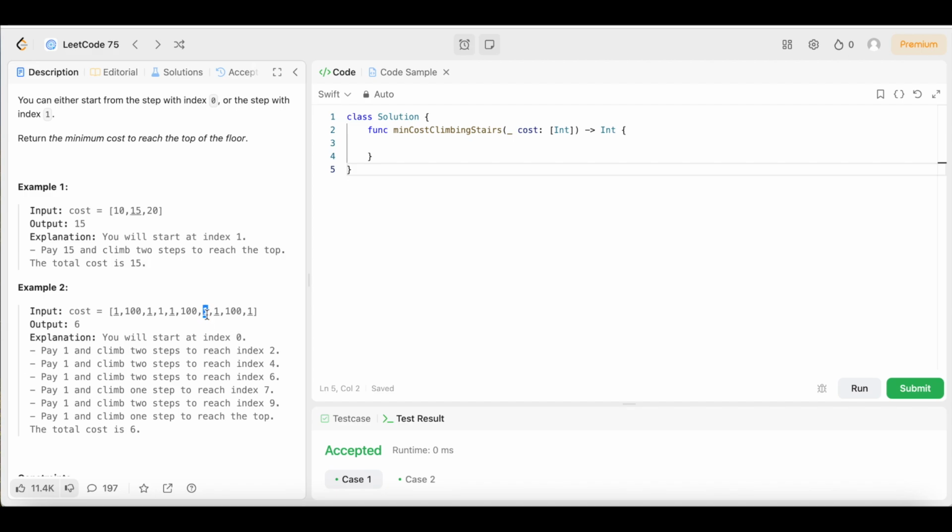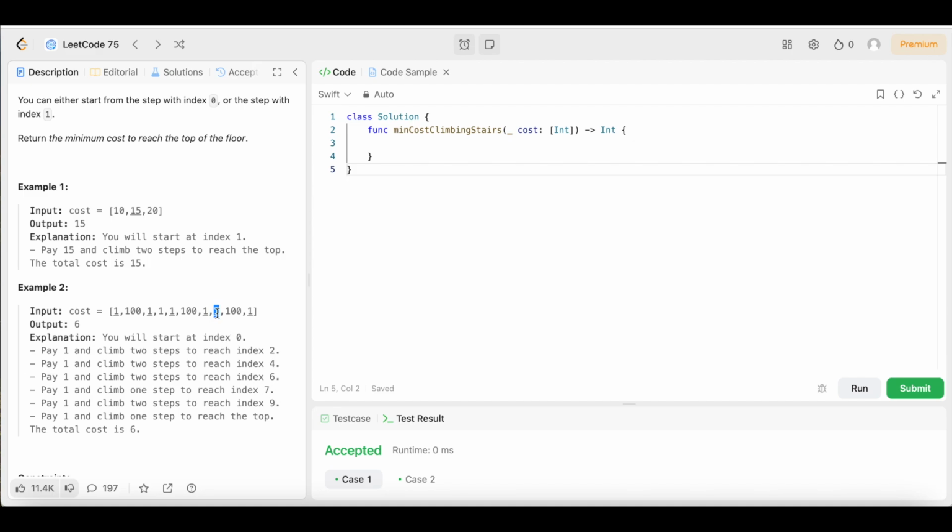Now we pay this dollar again, and we can either take 1 step or we can take 2 steps. If we take 1 step, we're going to have to pay $1. If we take 2 steps, we're going to have to pay $2. Since we want the minimum, we're going to take 1 step, so we only have to pay $1. So then now we're right here, index 7.